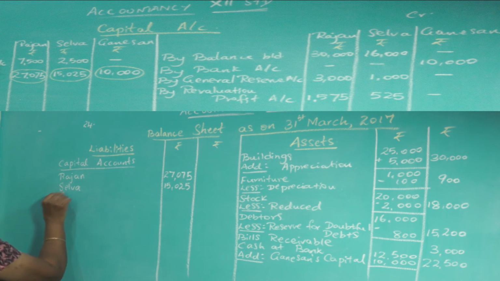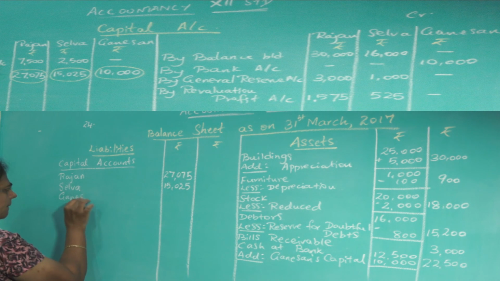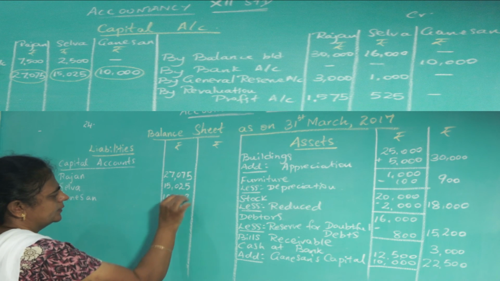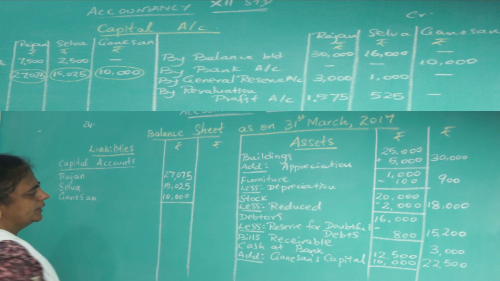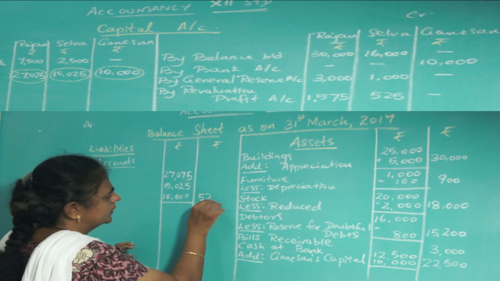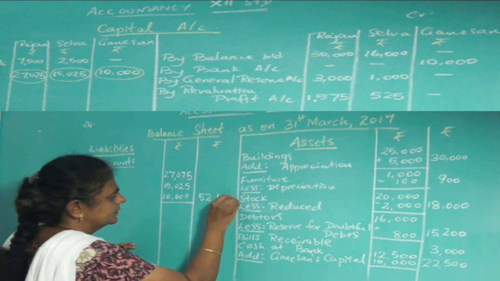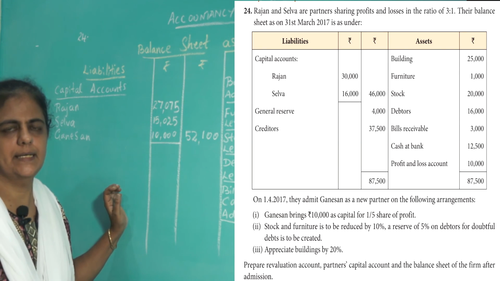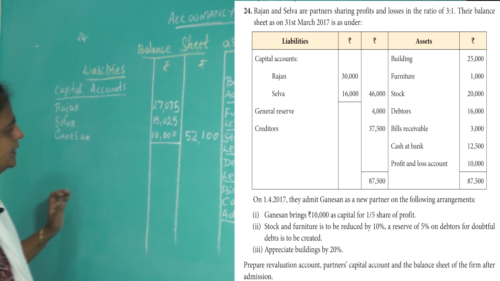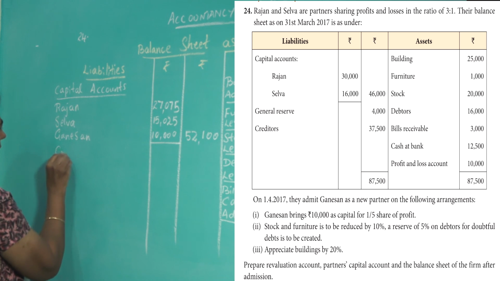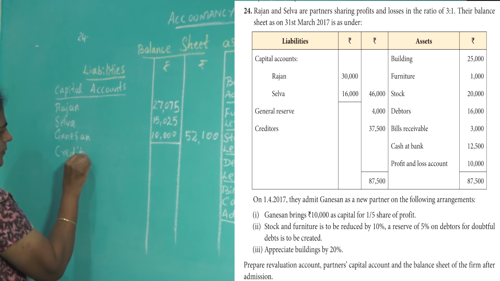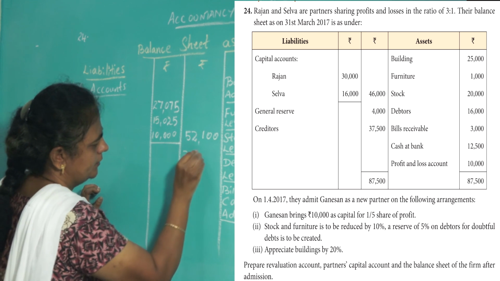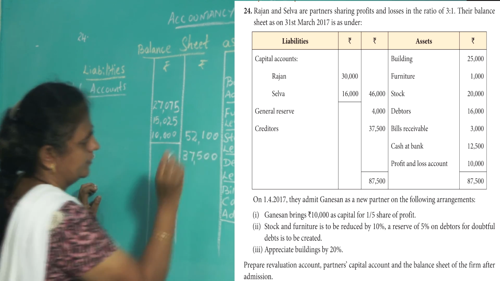Then Ganesan is bringing capital 10,000. So add everything, you will get 52,100. Anything else given on the liability side? Yes, creditors is given, 37,500.